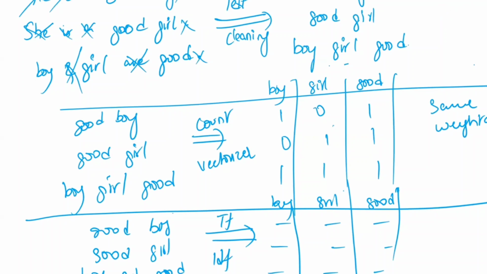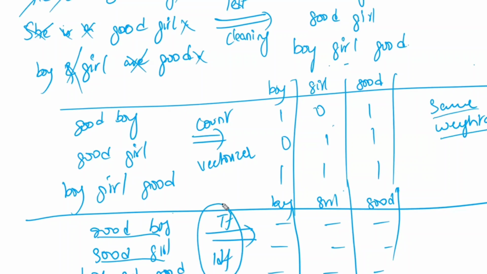But here the count vectorizer gives the same weightage for all the different words. I want to identify within this sentence which word has the highest weightage: is good having the highest weightage, or boy? Similarly in this one, good or girl? Based on the weightages. If you want to see those weightages, you have to use the TF-IDF vectorizer.